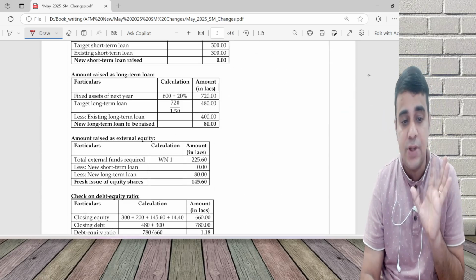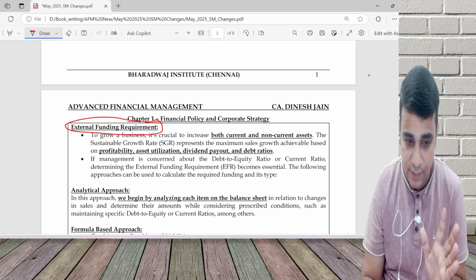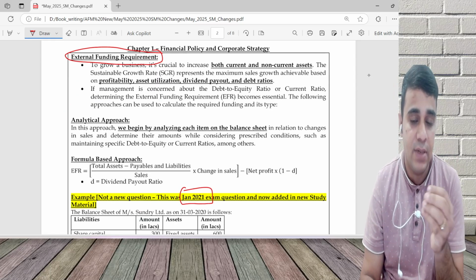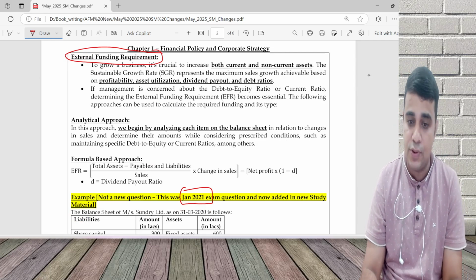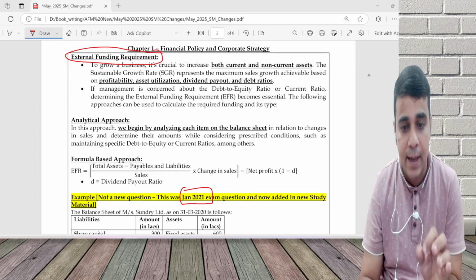And chapter 1, this question we have already done in our material. ICISM did not have this question. Good, they've added this question. Maybe this can become a little important from a May 25 exam point of view, this question can become important.